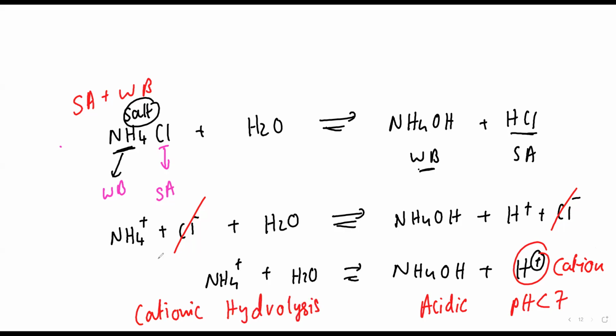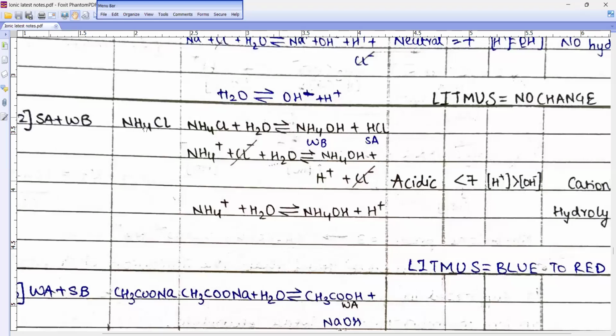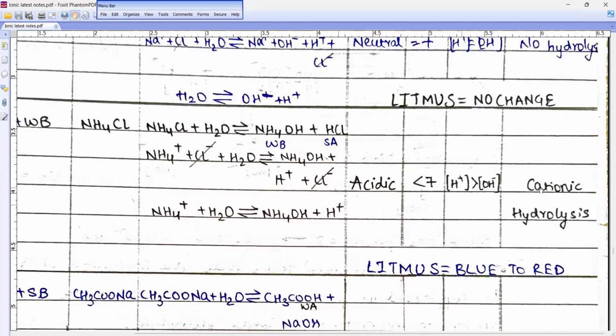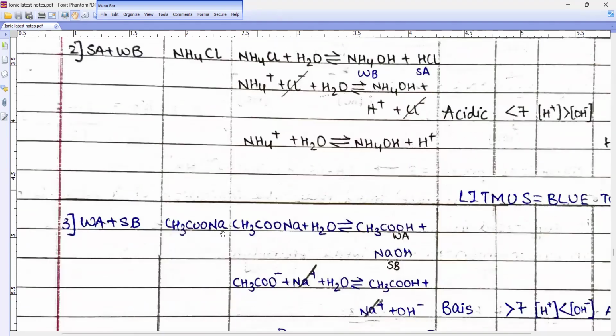So this is what I have given here. We did this case: strong acid, weak base. So we got this: acidic, H plus is greater, cationic hydrolysis. Now I'm going to give you the last case: weak acid and weak base.